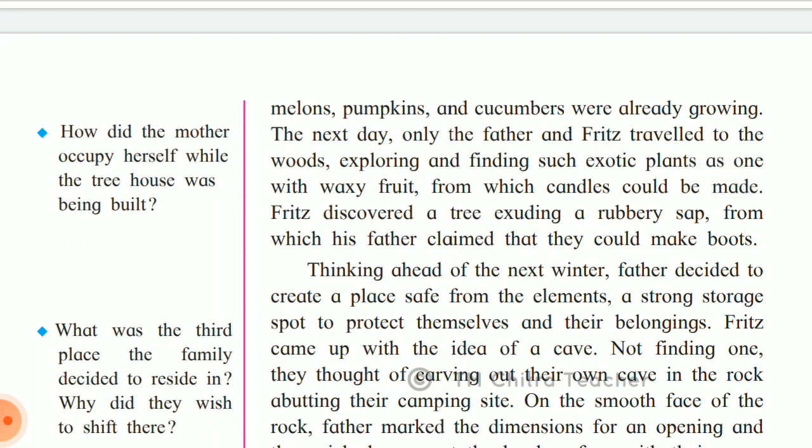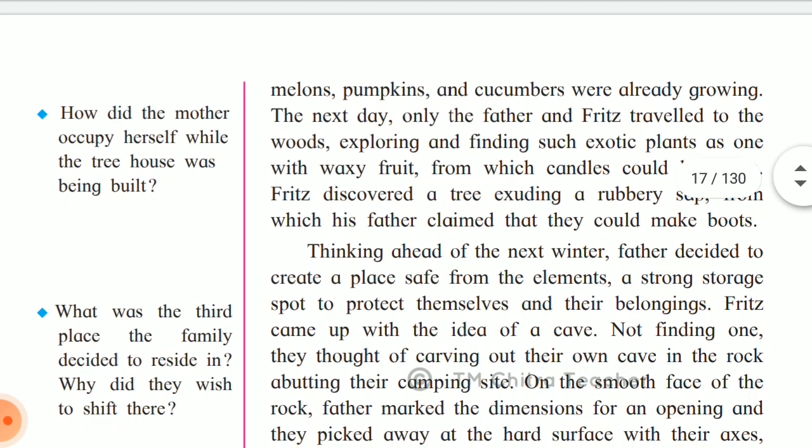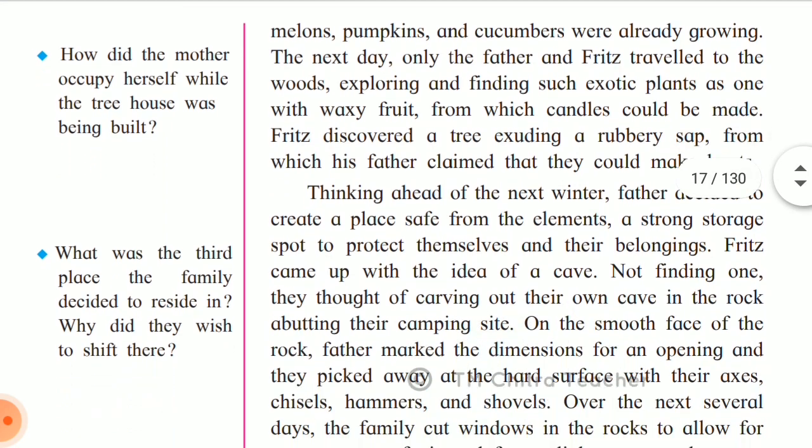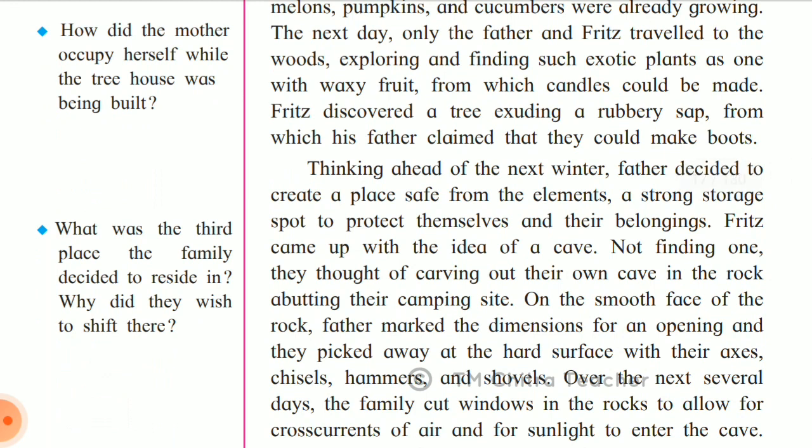So Fritz discovered a tree exuding a rubbery sap, from which his father claimed that they could make boots, because they were living on an island. So to travel from one place to another, they didn't have anything to protect their feet, so they planned to make boots with the rubbery sap.